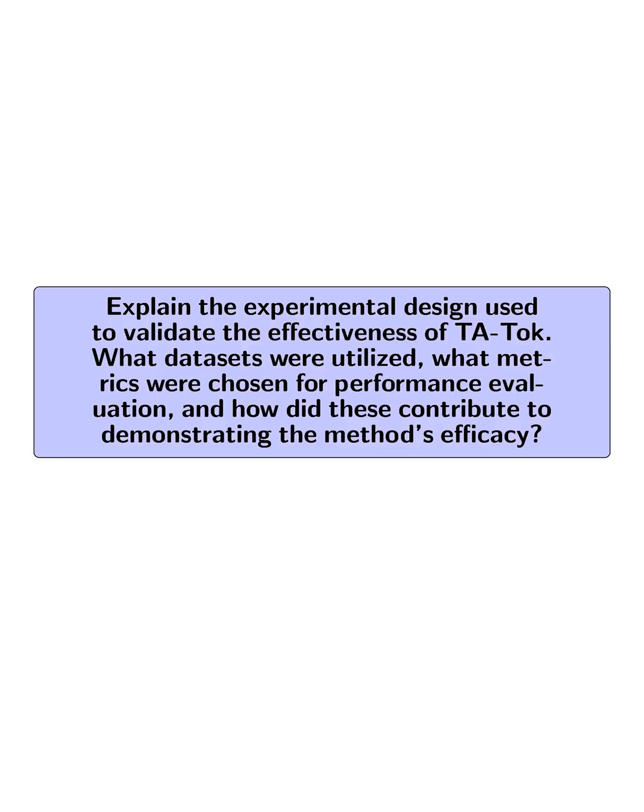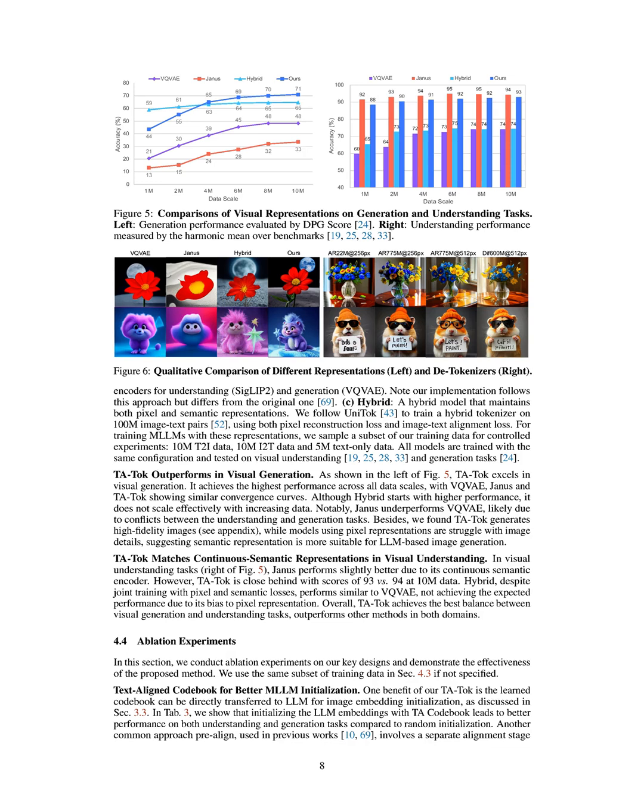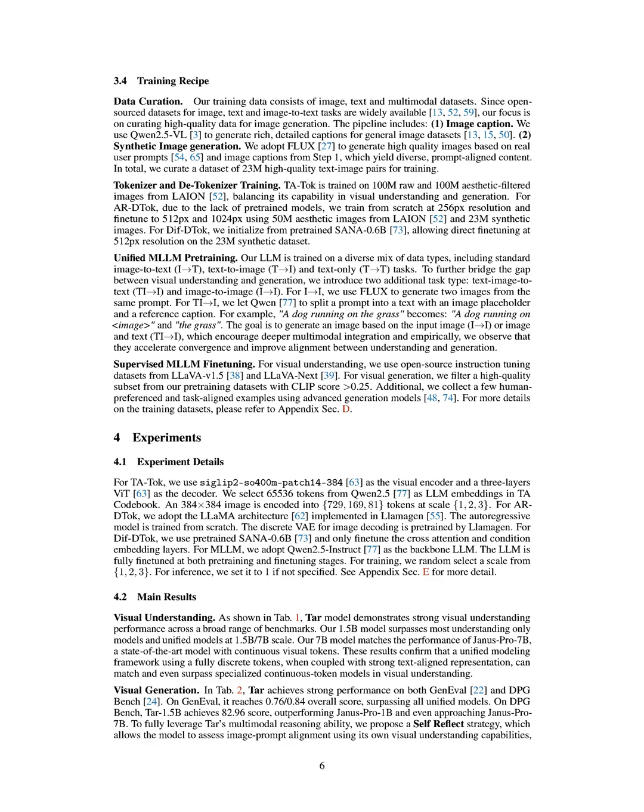Explain the experimental design used to validate the effectiveness of TATOC. What datasets were utilized, what metrics were chosen for performance evaluation, and how did these contribute to demonstrating the method's efficacy? The experimental design involved a comprehensive approach utilizing various datasets and performance metrics. The training data comprised 23 million high-quality text-image pairs curated from diverse sources, including image captioning and synthetic image generation, ensuring a robust dataset for both visual understanding and generation tasks.